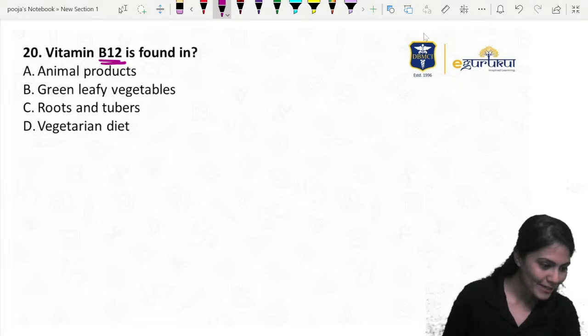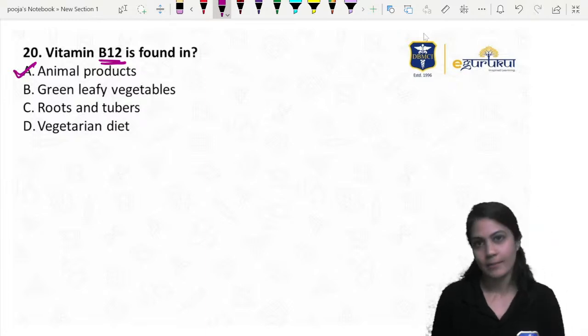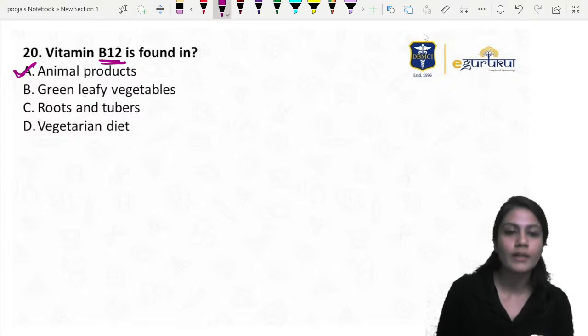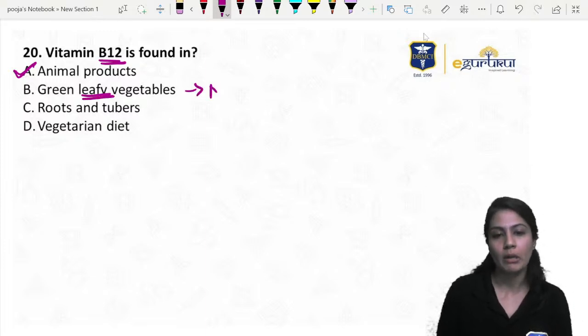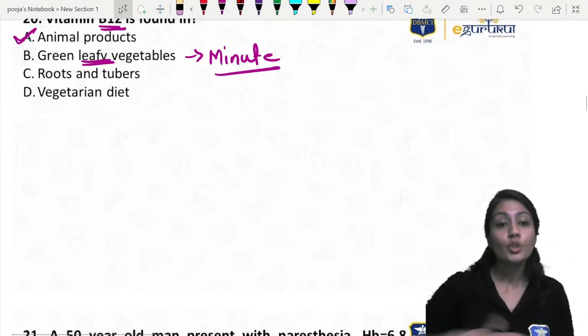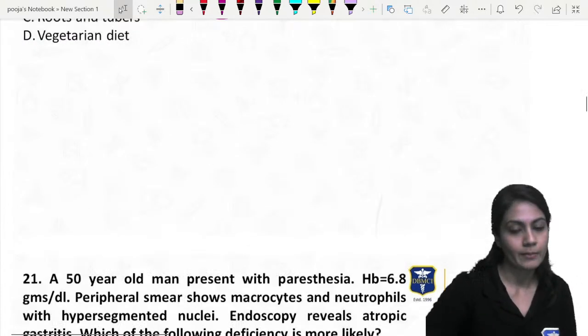Yes, Soumya, Abhi. Right. You will definitely save that patient by telling the right answer, that is the animal products, right? In the leafy vegetables it is also present, but in a minute amount, very little, which is not sufficient to compensate that deficiency. So yes, definitely the animal products.